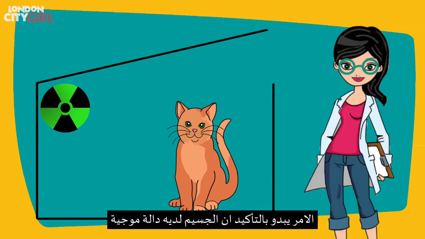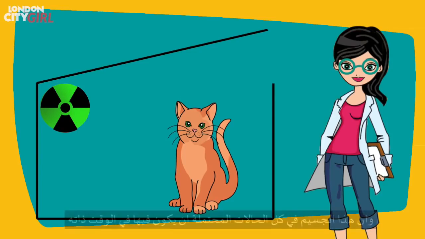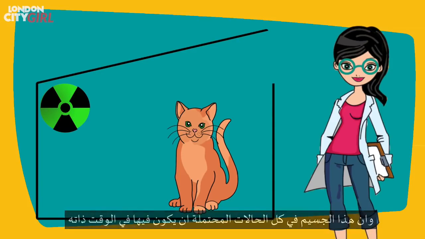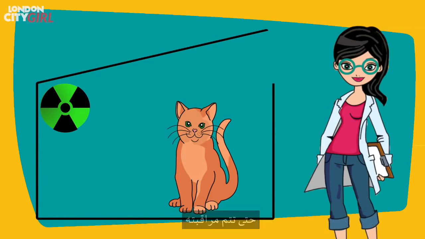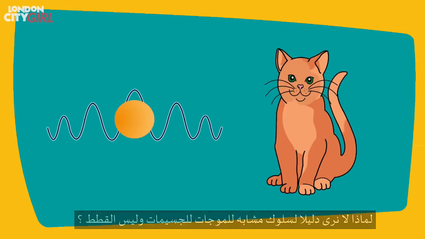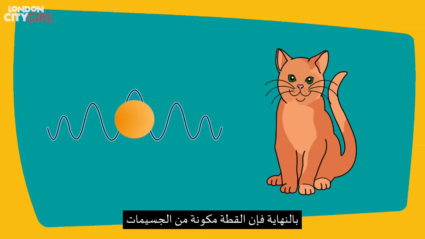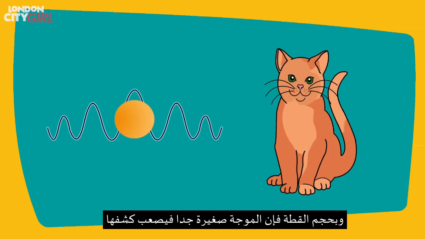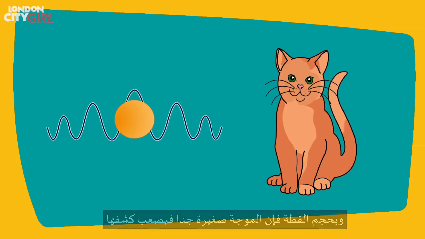It does indeed seem as if particles have a wave function and that particles are in all the states they could possibly be in simultaneously until they are observed. But why do we see evidence of wave-like behavior from particles and not cats? After all, cats are made up of particles. Well, the reason is, the bigger the object, the smaller its wavelength, and at the size of a cat, the wave is simply too small to be detected.